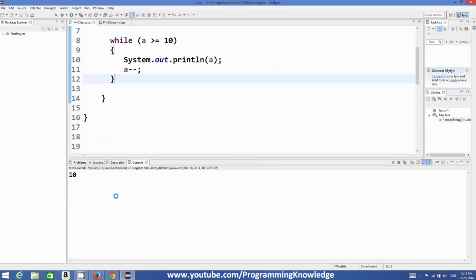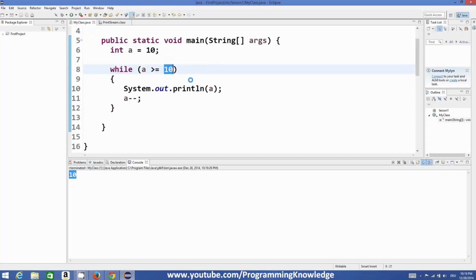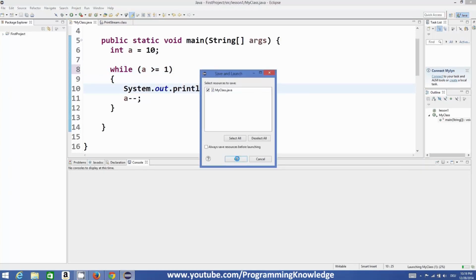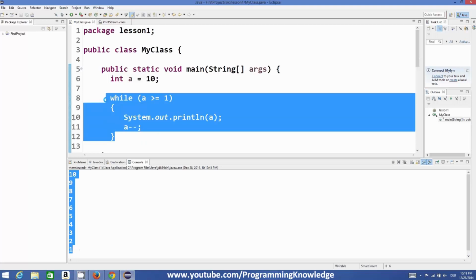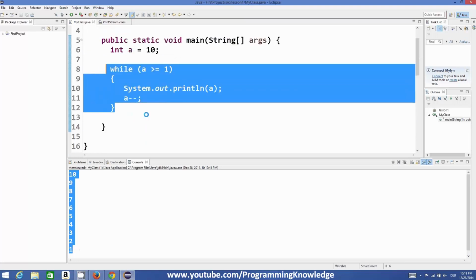It will print a is equal to 10. But when you change it to, for example, 0 or 1, let's see what happens. It has printed the values from 10 to 1 in decreasing order. So you can execute your code like this also.